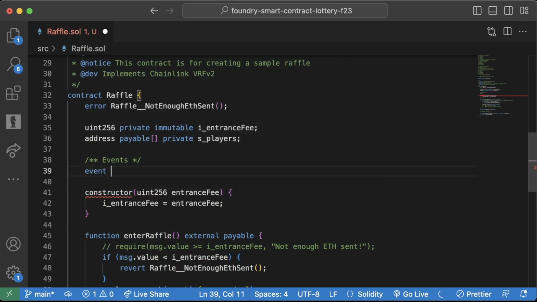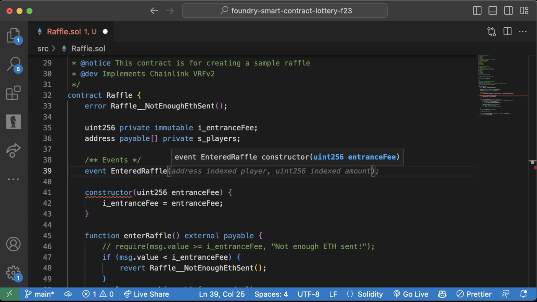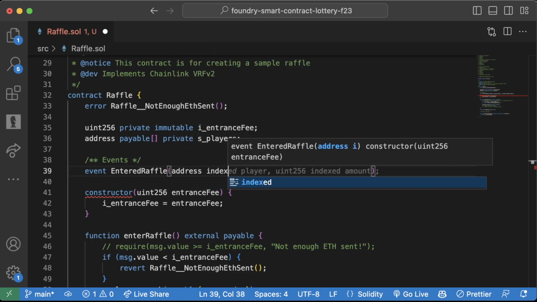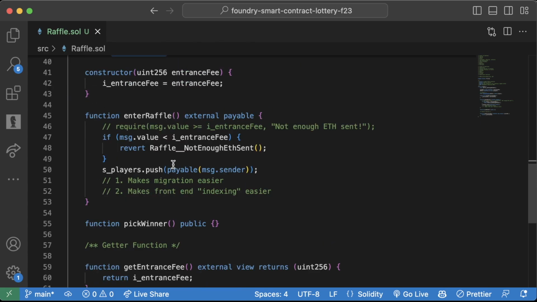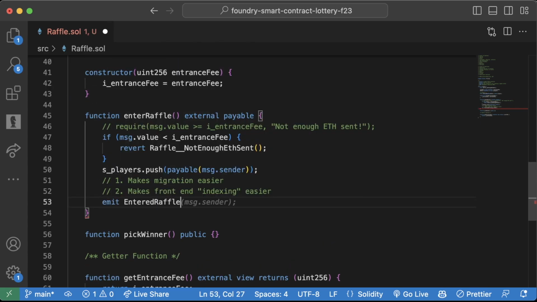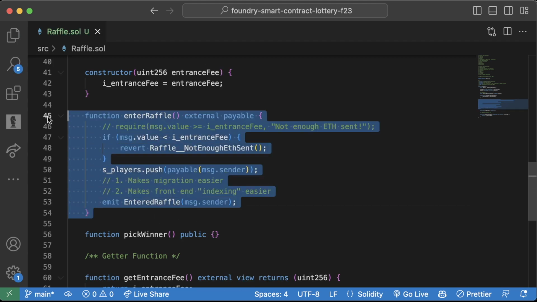We'll create a new event. And I like to do verb-based events. So we would do raffle entered or entered raffle, and we would put the parameters in here. We do address indexed player like this. So now that we have this EnteredRaffle event, we can go ahead and do emit EnteredRaffle, msg.sender, like so. And awesome, our enterRaffle function is just about done. We're going to update it pretty soon with something else, but this is pretty good.